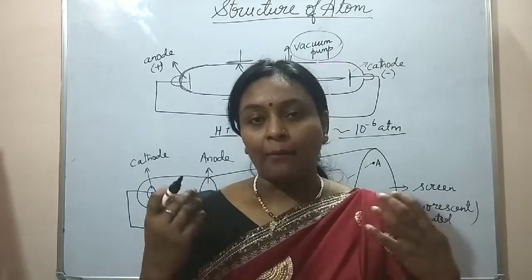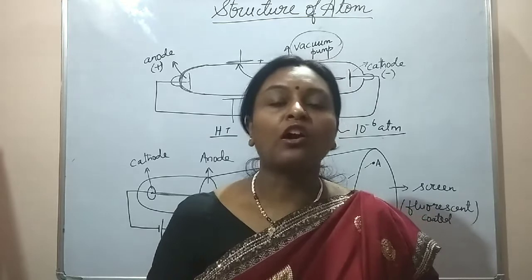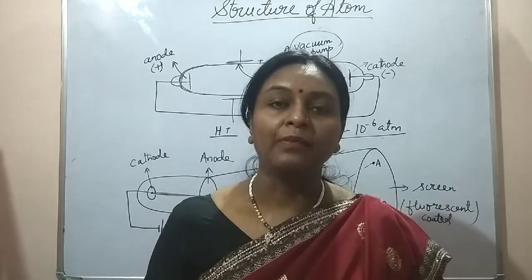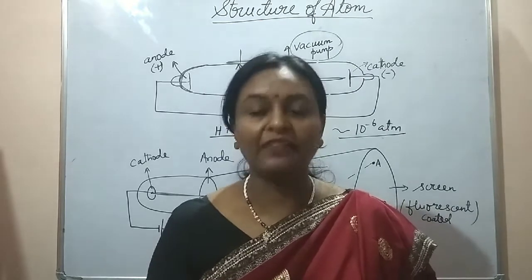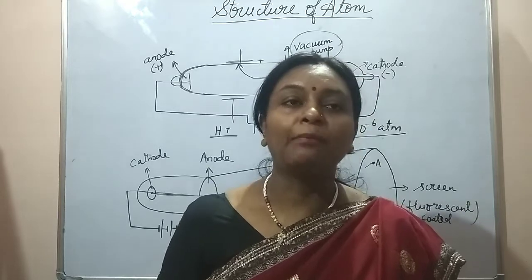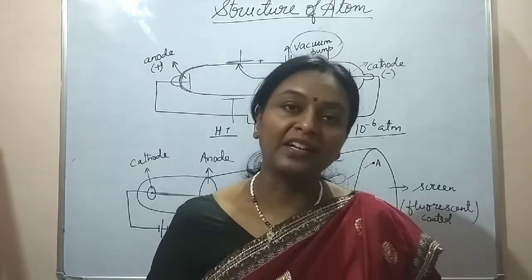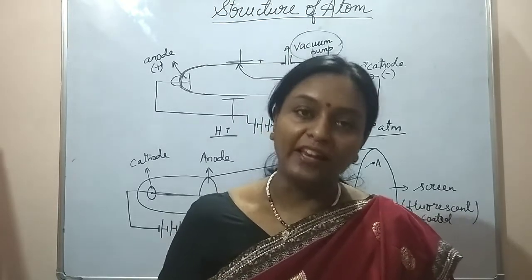And since upon taking different materials for the cathode, the nature of the particles remained the same, it showed that every element, whatever substance was known to them, was made up of these negatively charged particles, and they were common in all, which he called electron.